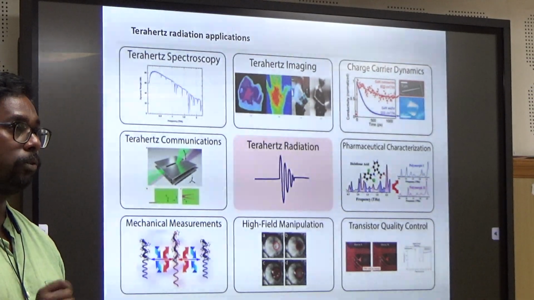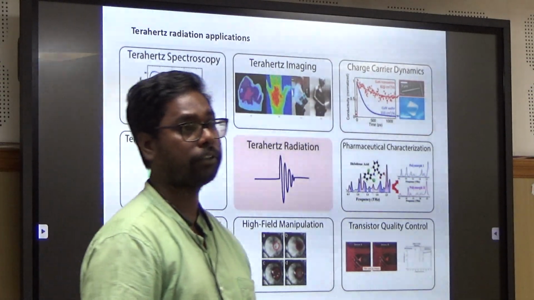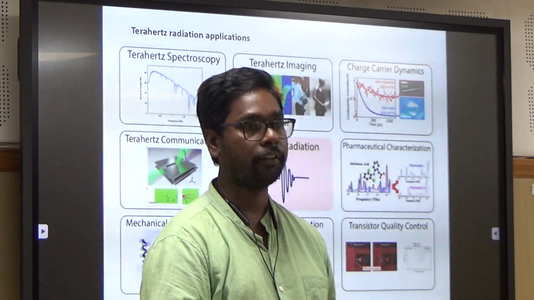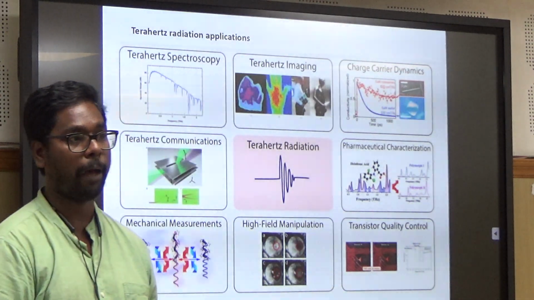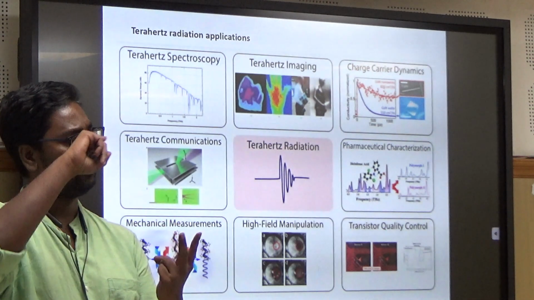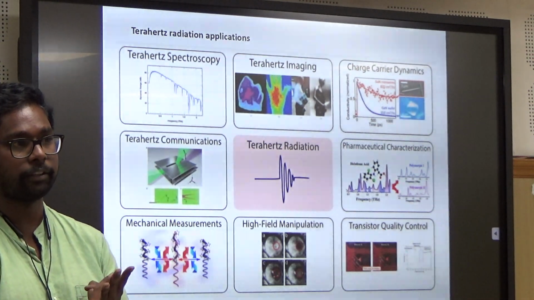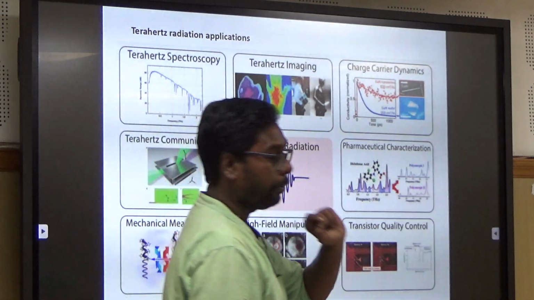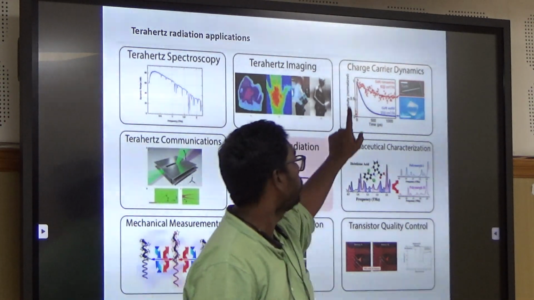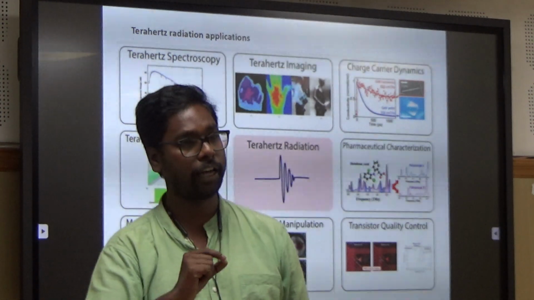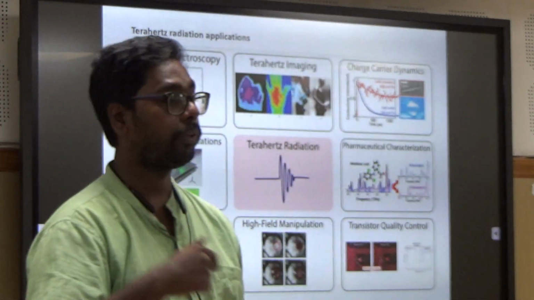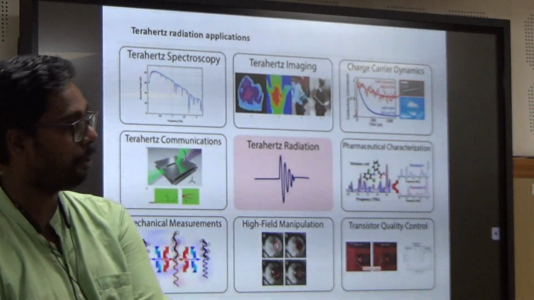But in order to look into that, what are the parameters which make a metal or a material useful for making a chip or a component? What are all these parameters? First is conductivity, lifetime dynamics, carrier dynamics. One of the applications of terahertz radiation is that you can characterize the charge carrier dynamics so that you can predict whether this material is useful for production.